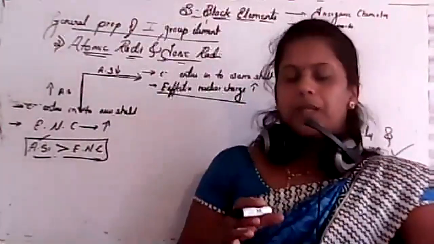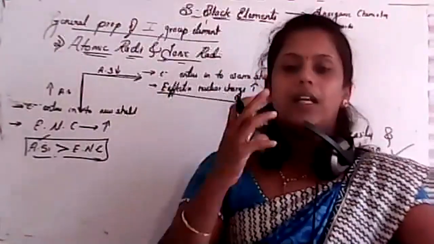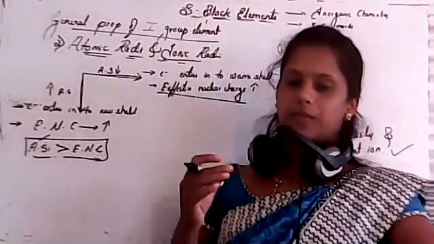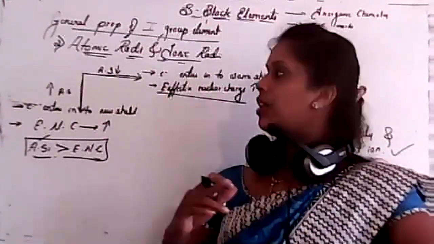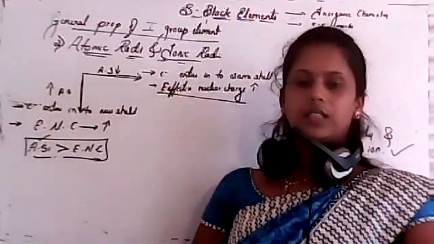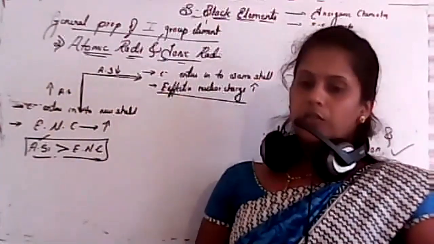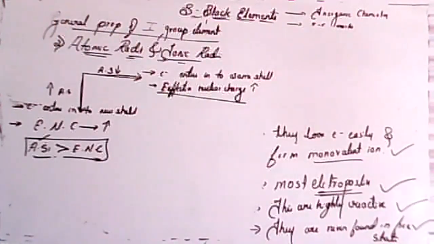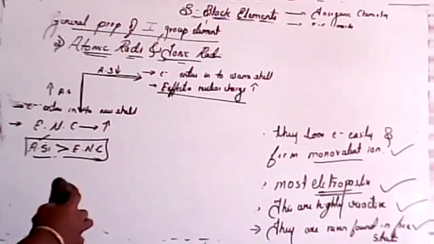In the periodic table, which group element has a large atomic radii? See, from here to here it will decrease. Which group has the highest? Yes, first group.